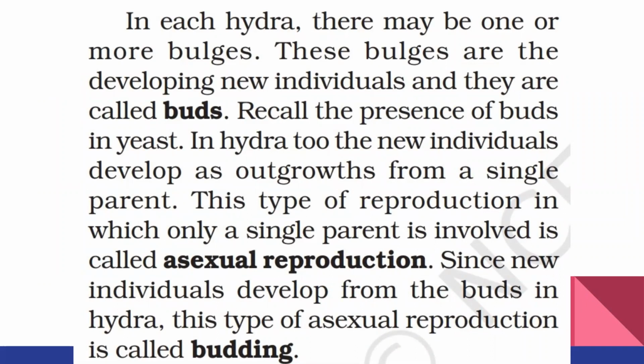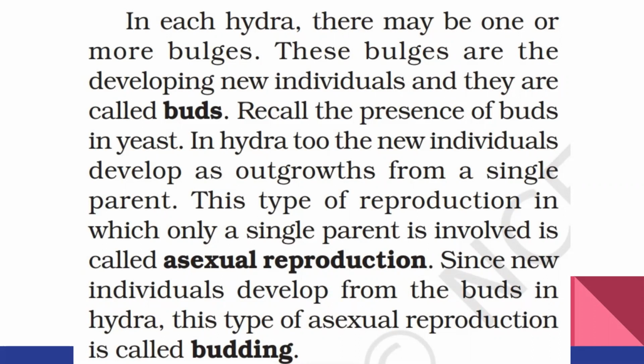In hydra, there may be one or more bulges. These bulges are the developing new individuals and they are called buds. Recall the presence of buds in yeast. In hydra too, the new individuals develop as outgrowths from a single parent. This type of reproduction in which only a single parent is involved is called asexual reproduction.